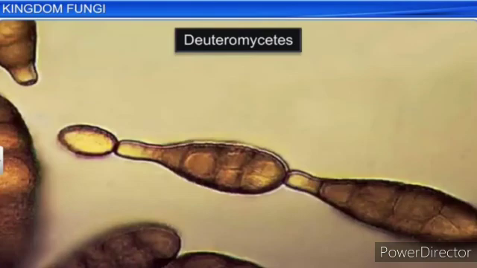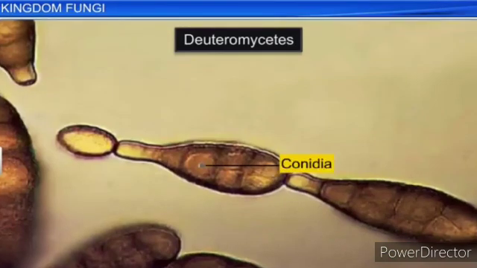Later, when the linkages were established, the fungi were correctly identified and moved out of Deuteromycetes, often to Ascomycetes and Basidiomycetes.